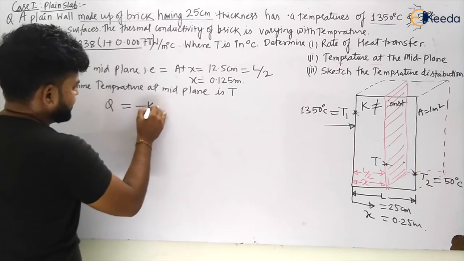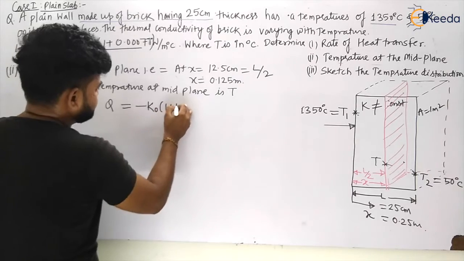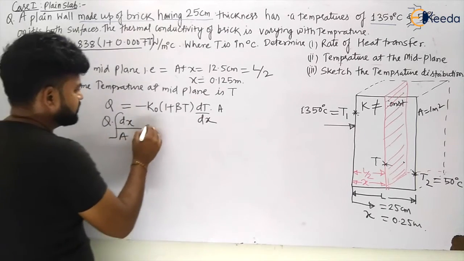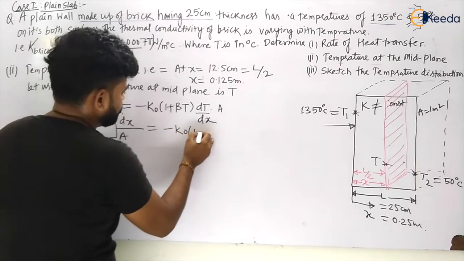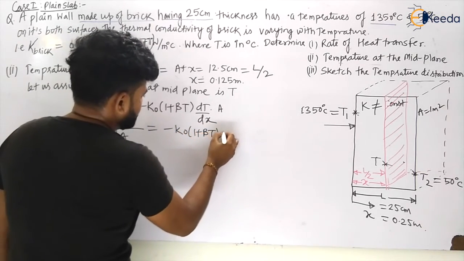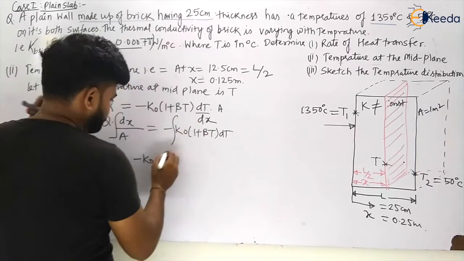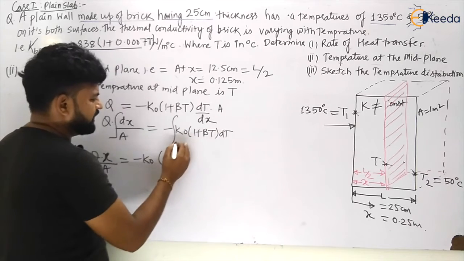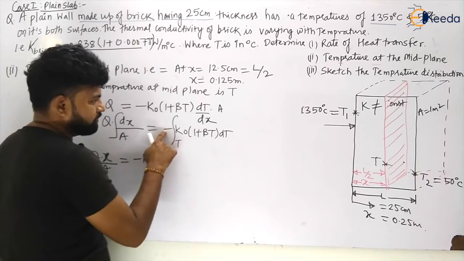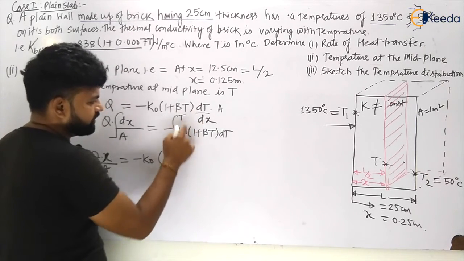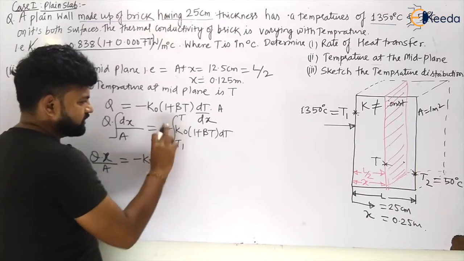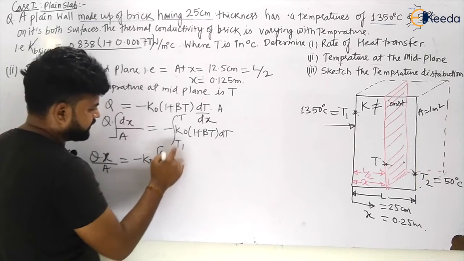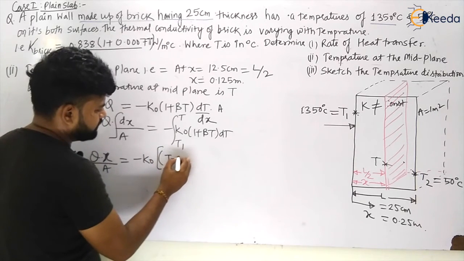Just take k naught 1 plus beta t by area A, and integrate with respect to x, which is equal to minus k naught 1 plus beta t into dt, and you can directly integrate. This will become t, and if you put the limits, because you have taken minus, the limits will be t1 to t. If you reverse these limits, then it will become positive again. So you can easily remember. There is nothing in remembering this. This will become T minus t1.